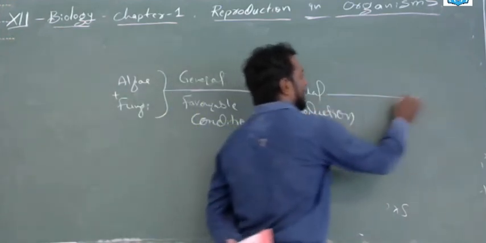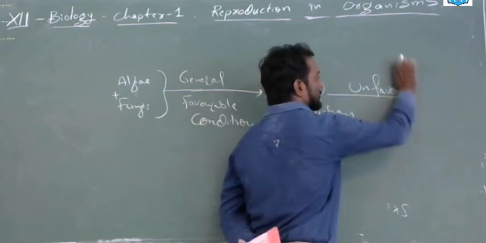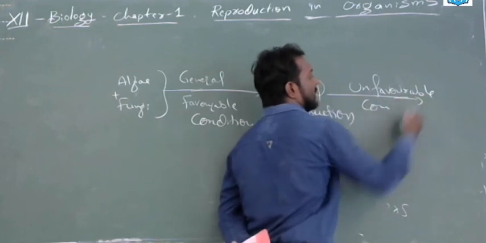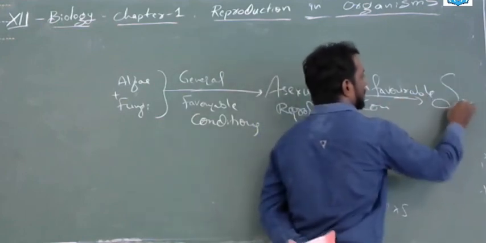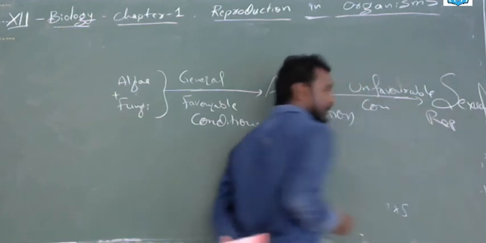But in case of unfavorable conditions, they will go for sexual reproduction. This you have to remember.